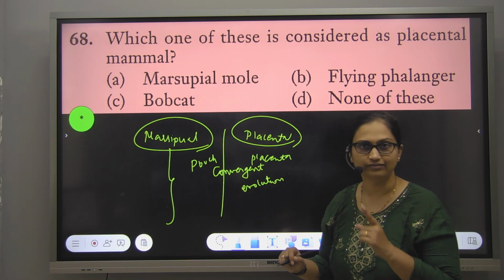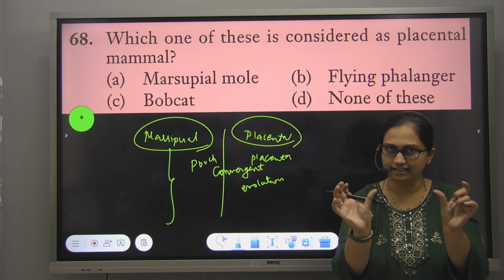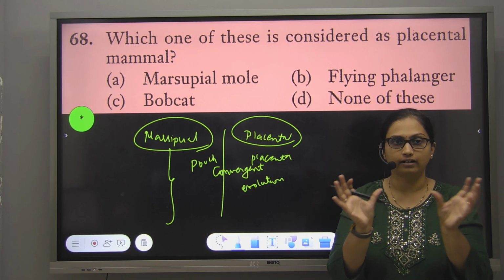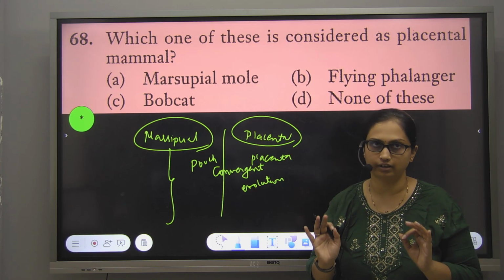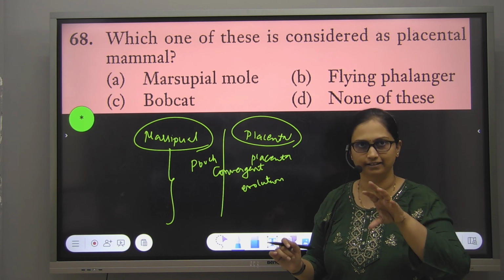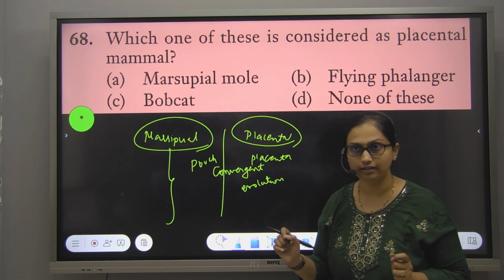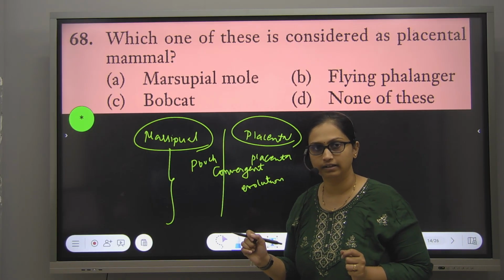That's why, if the question is about Australian marsupial and placental mammals, they are connected by convergent evolution. And if it asks only within Australian marsupials, they are divergent evolution. Understanding the concept? Yes, ma'am.